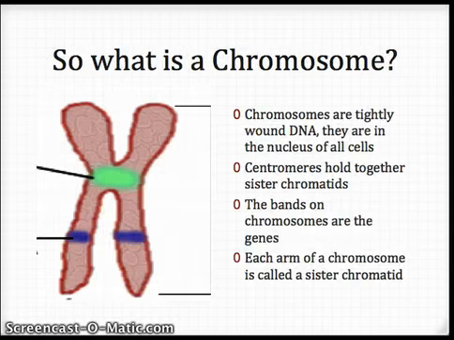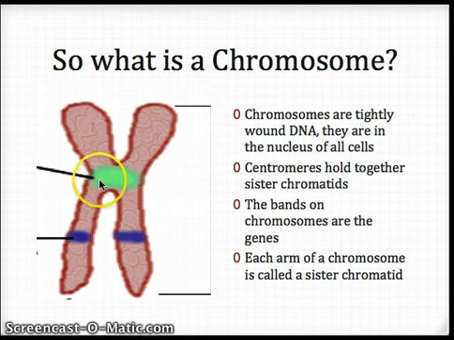All right, so to talk about meiosis, we're going to spend a little bit of time talking about something called a chromosome. If you remember, chromosomes look like X's, and they're in the nucleus of our cells. Chromosomes are tightly wound DNA. They wind up to look like X's, and they're in the nucleus. Now, you have a picture that you drew in your journal. It looks a little bit like this. Make sure you label it.